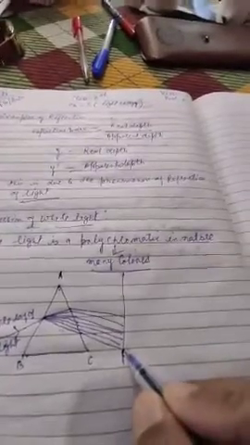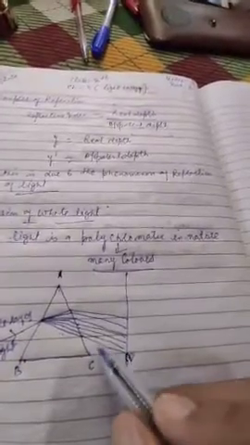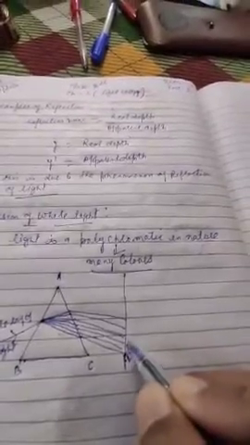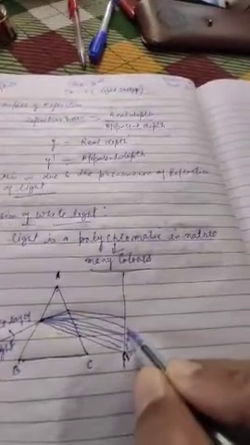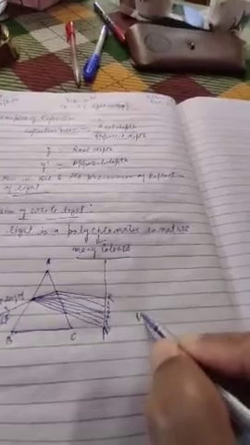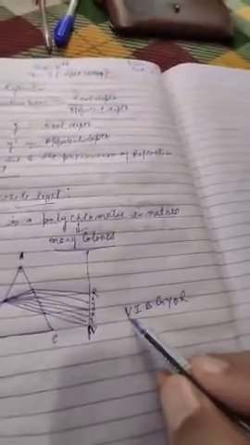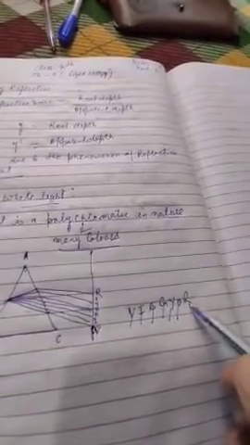The color which deviates the most is violet, then indigo, then blue, then green, then yellow, orange and red. Means it is VIBGYOR. You can write it here. V stands for violet, I for indigo, B for blue, G for green, Y for yellow, O for orange and R for red.